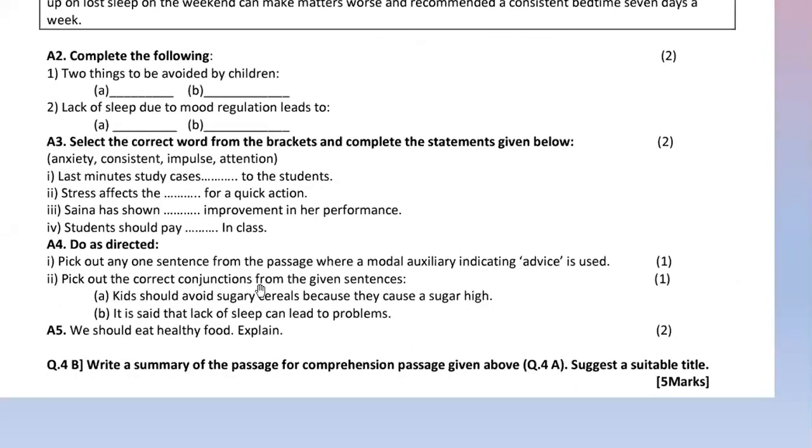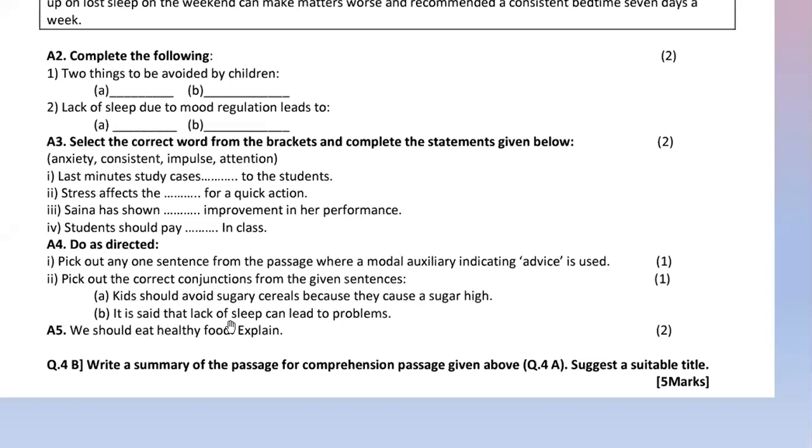Pick out the correct conjunctions from the given sentence. Conjunctions क्या करते हैं? दो sentences, दो noun, दो verbs को join करते हैं. Conjunction का काम है to join two things, either two nouns होंगे, two verbs होंगे, two actions होंगे या दो sentence होंगे. We have to find out what is given there. Kids should avoid sugary cereals because they cause a sugar high. तो यह दो sentence को join किया गया है because.